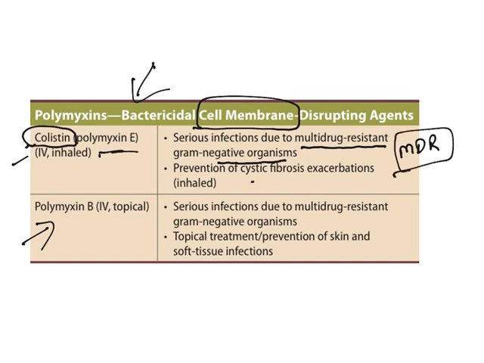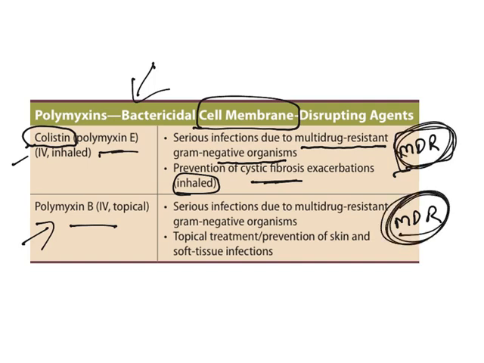Again, it will prevent cystic fibrosis exacerbations. It can be taken in the inhaled form. Polymyxin B, again, multi-drug resistant infections and topical treatment also. So these are very important polymyxins. Now they have limited adverse effects, and you can see the significance is that multi-drug resistant infections can be treated with these drugs.